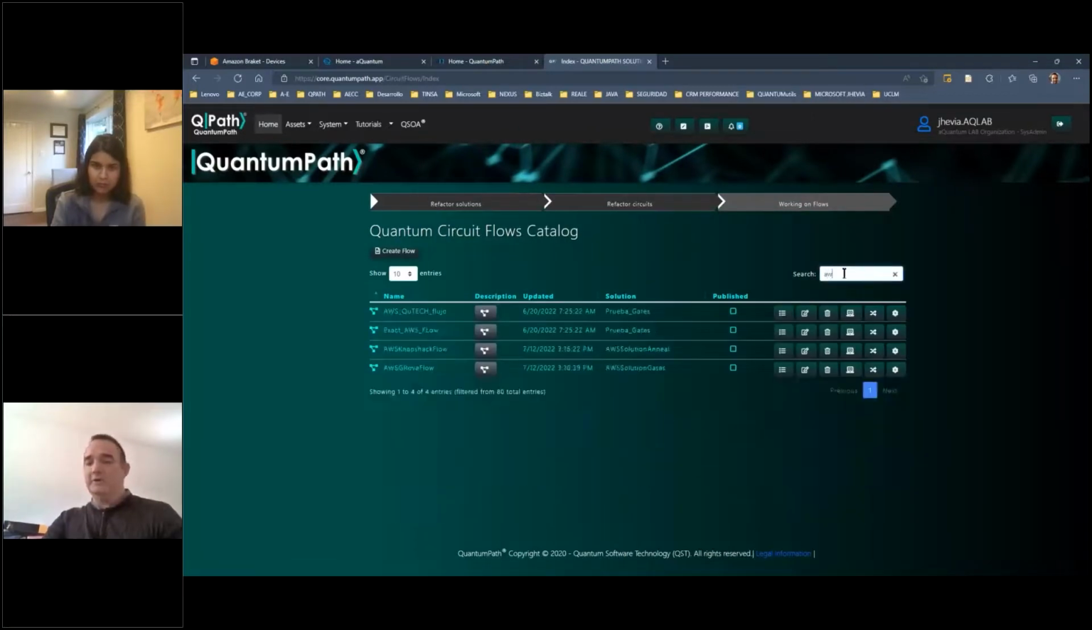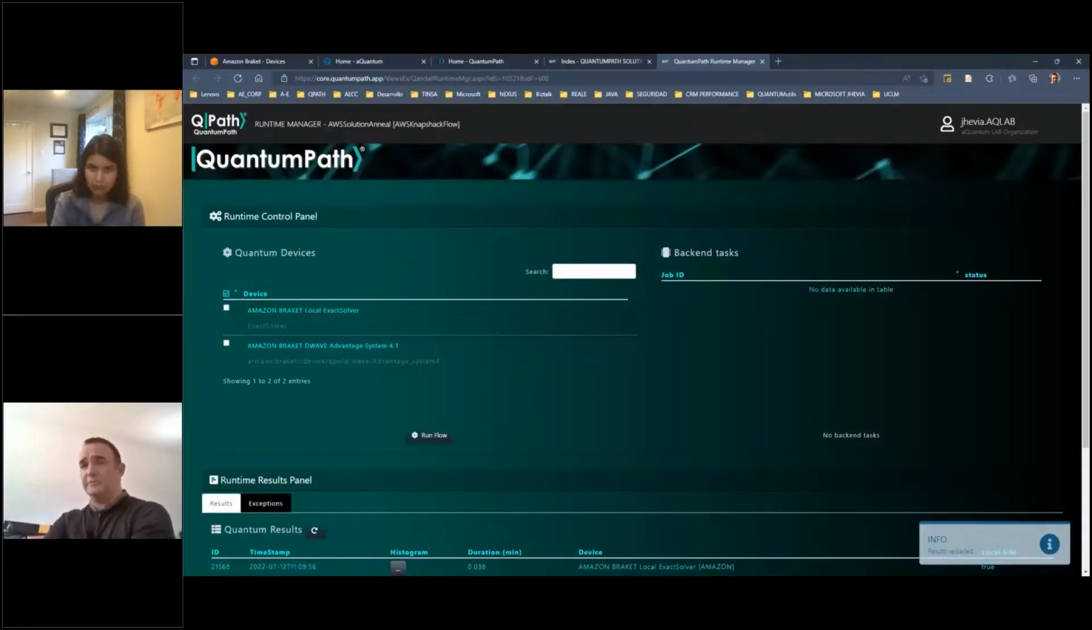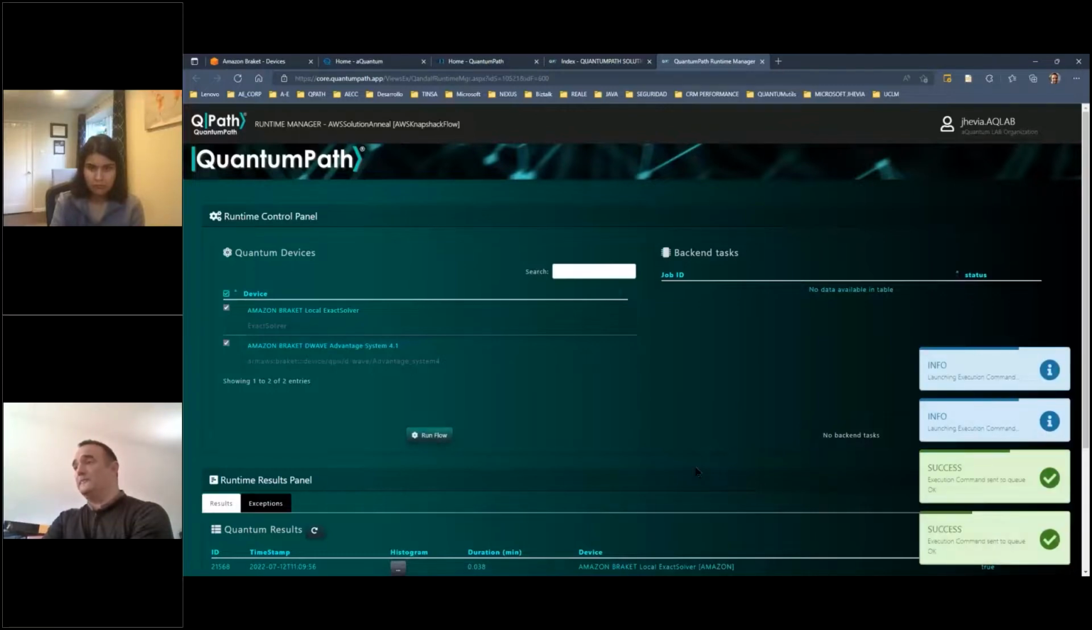So let me go to the AWS knapsack flow, click on the run dashboard pane, and in this case, we have connected two QPUs to our solution. The first of all is the simulator of Amazon Braket that runs locally in the Quantum Path infrastructure. And the next is the Amazon Braket D-Wave Advantage System 4.1. So let me click on run flow.